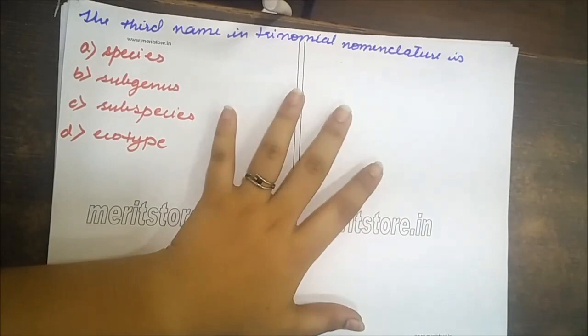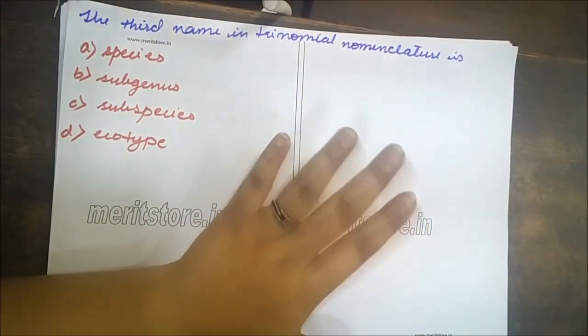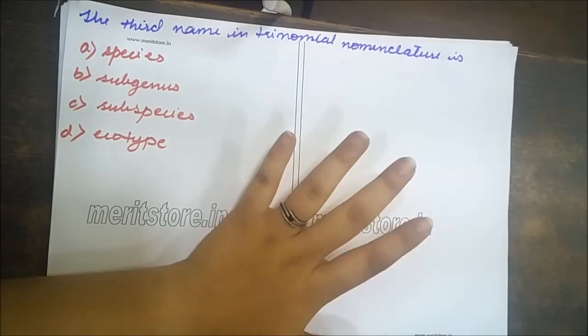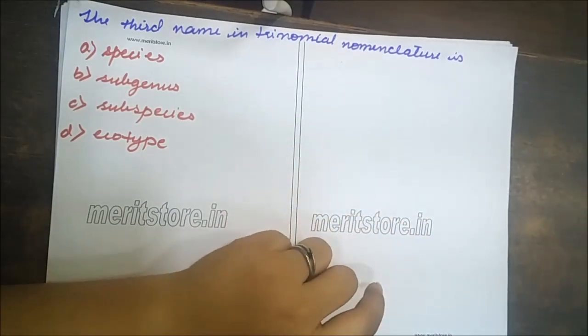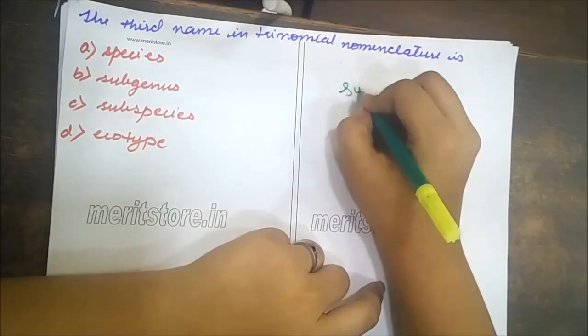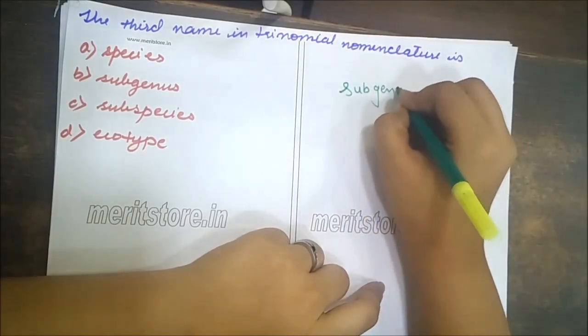The third name in trinomial nomenclature is species, subgenus, subspecies, or ecotype. The answer is subspecies. Let's know how.